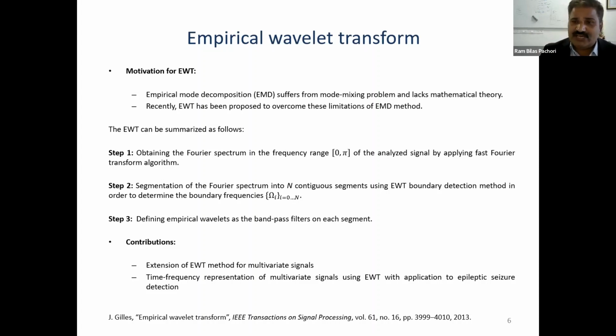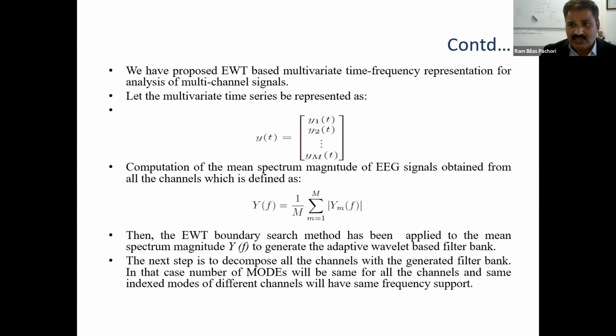So what we have done, we have extended this EWT method for multivariate signals, and then we have obtained time frequency representation of multivariate signals using EWT, with application to epileptic seizure detection. So what is the problem with the EWT method? If you apply the EWT method to multi-channel data, then each channel will have a different number of components. So what we have suggested, instead of using the spectrum of each channel, let us go for the average spectrum of all channels.